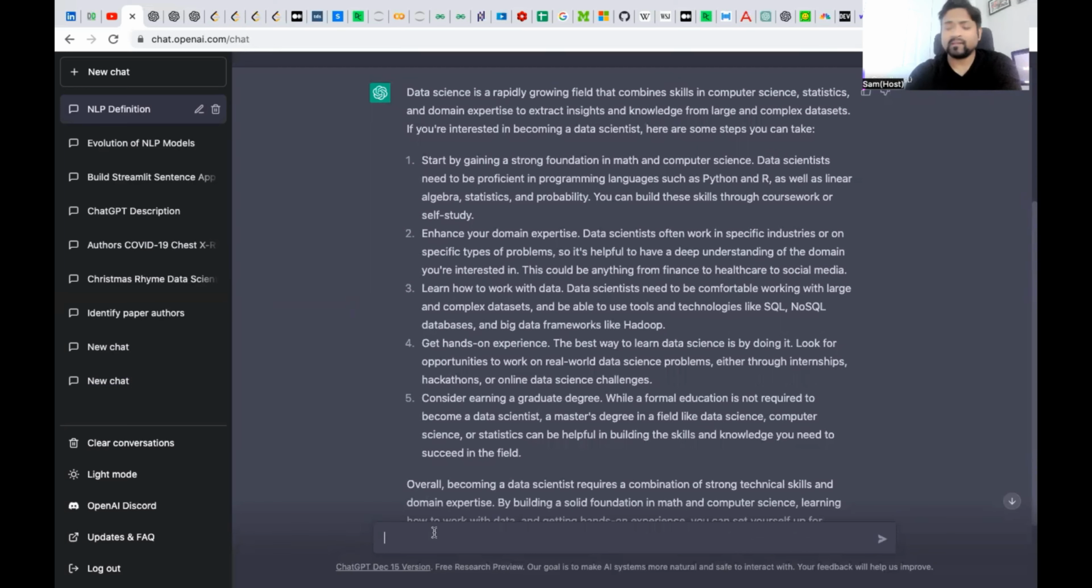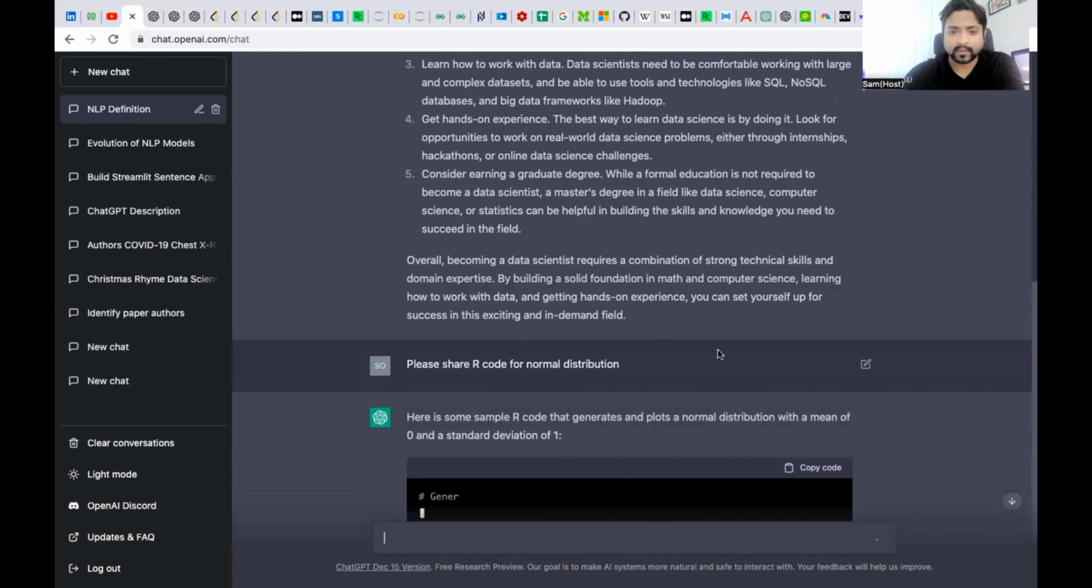Okay, let me see if ChatGPT can provide us some sort of coding example. I'm just asking ChatGPT to please share the R code for normal distribution. Let's see what it suggests. Scroll down and see.